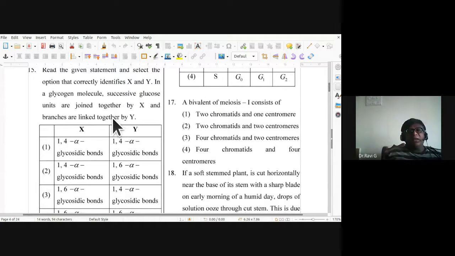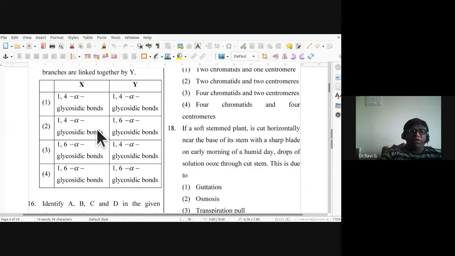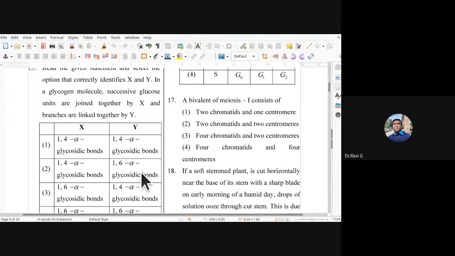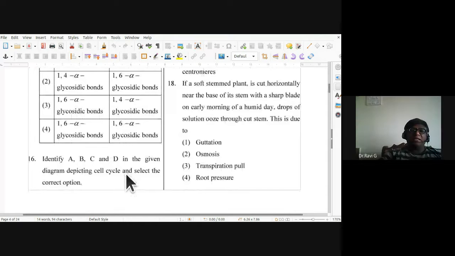Read the given statement and select the option that correctly identifies X and Y. In a glycogen molecule, successive glucose units are joined together by X and branches are linked together by Y. So we have to find out the correct option for this 15th question. The correct answer is 1,4 alpha glycosidic bonds. And in case of Y, it is going to be 1,6 alpha glycosidic bonds. So 15th one, second is the right answer.